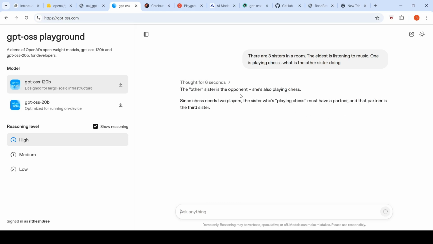Okay, the other sister is the opponent. She's also playing chess. Since chess needs two players, the sister who's playing chess must have a partner, and that partner is the third sister. This is a very good response. This is an open-ended question. I've seen some thinking models going crazy over here. At least over here you get a direct response, which is more intuitive, right?